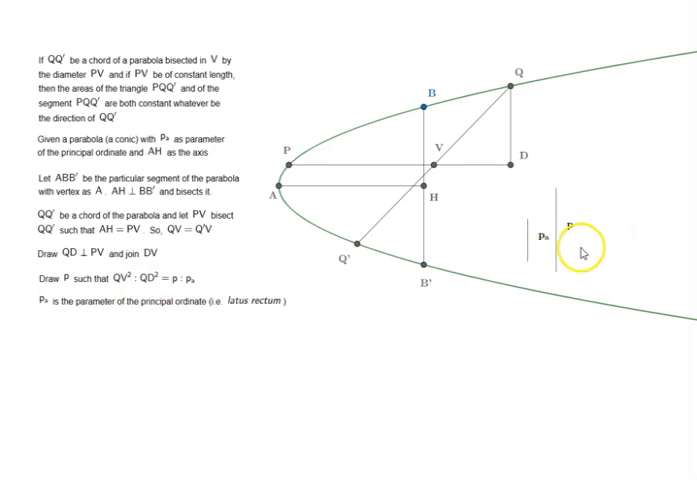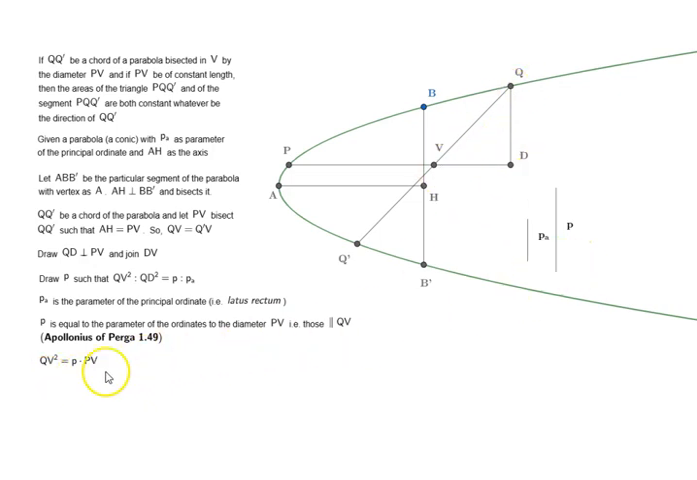Now, as we saw, PA is the parameter of the principal ordinate, that is the latus rectum, and P is equal to the parameter of the ordinates to the diameter PV, that is those parallel to QV, and this is based on proposition 1.49 of Apollonius of Perga. Since we now know that P is equal to the parameter of the ordinates to the diameter PV, we can say QV square is equal to P times PV.